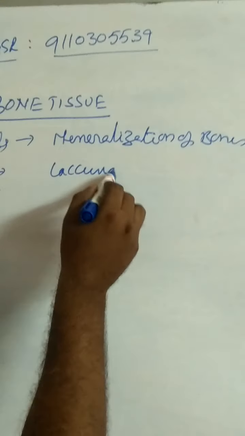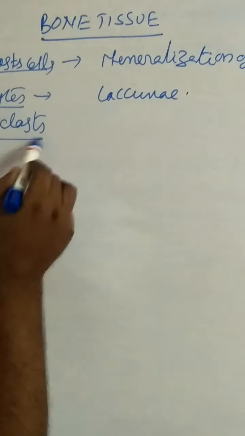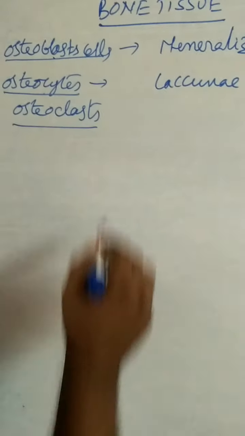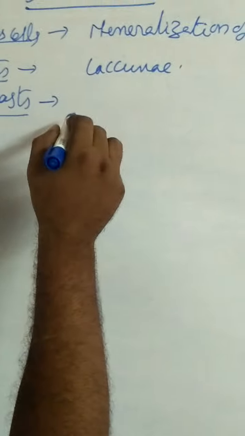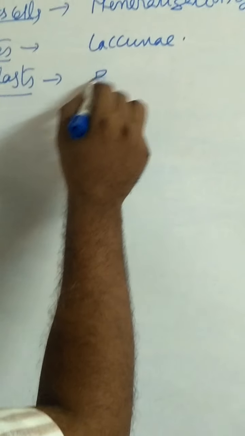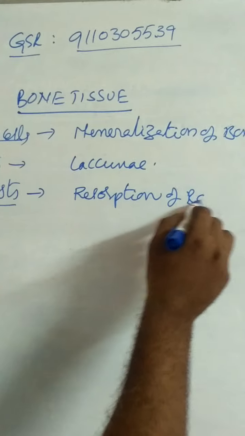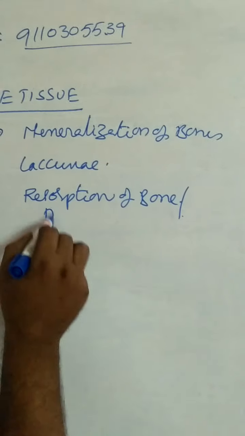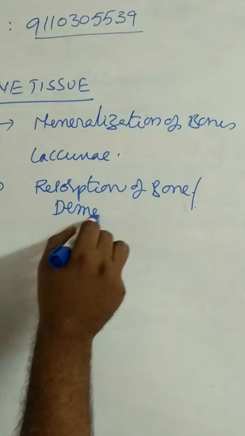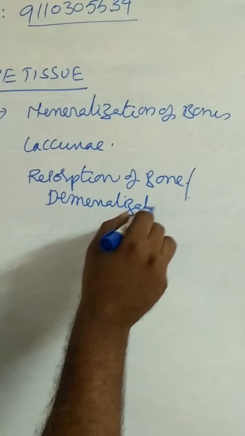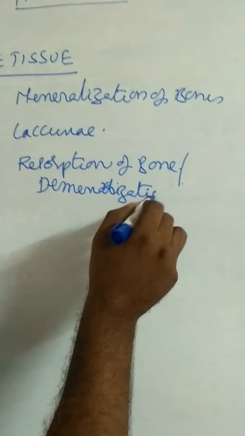Osteocytes are the inactive cells present inside the lacunae of the bone. Lacunae is the space in which osteocytes are present. And third type of cells are osteoclasts. Osteoclasts are the bone cells which are useful for the resorption of bone. Resorption of bone means demineralization of bones.